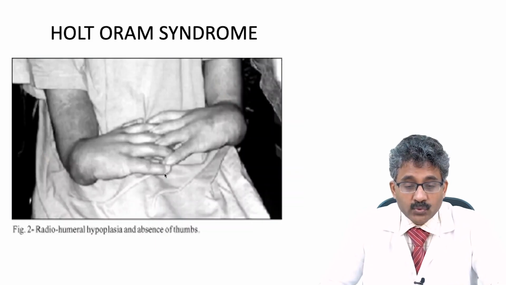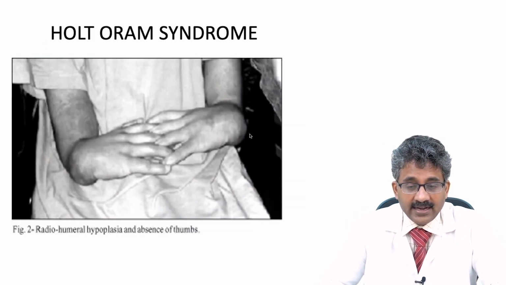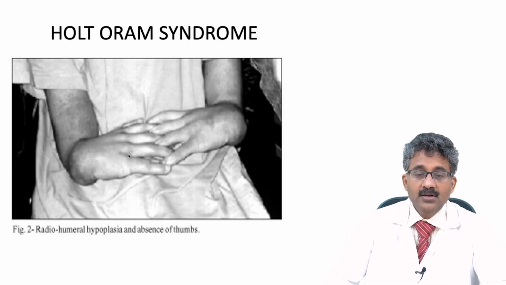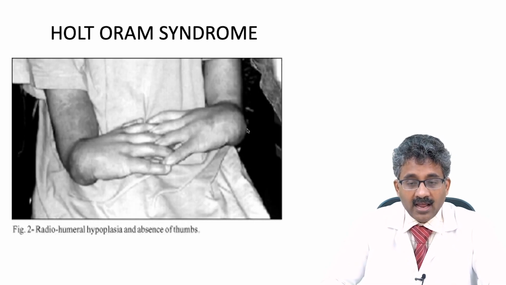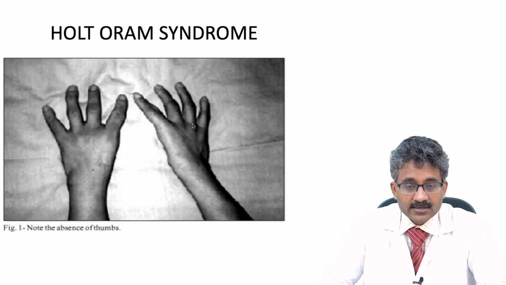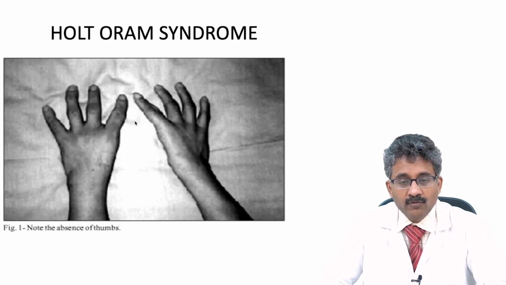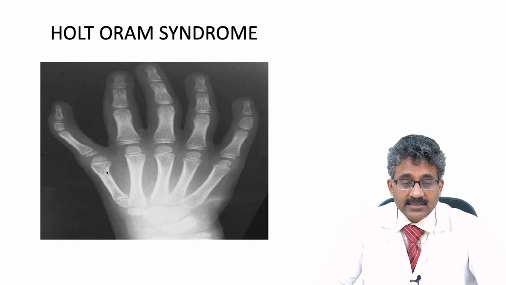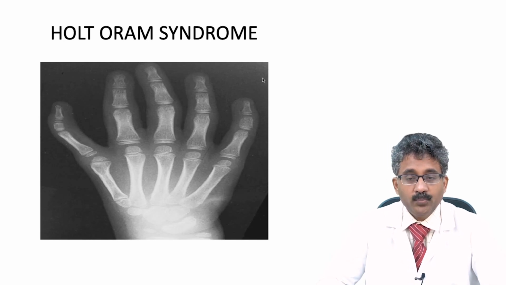This is Holt-Oram syndrome, students, where there is hypoplasia of the radial bone and absence of a thumb. Here you can see there is no thumb at all, only four fingers are there, and there is radial hypoplasia, so short forearms with the absent thumb. And triphalangeal thumb: normally you will have two phalanges in the thumb, but here you can see three phalanges. This is the metacarpal bone, and this is one, two, three: triphalangeal thumb, Holt-Oram syndrome.